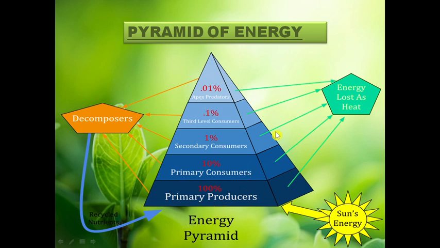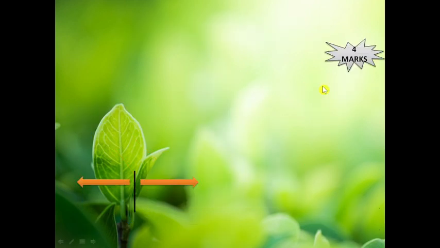So the pyramid of energy concept helps us to explain the phenomenon of biological magnification, which we will learn later in the next lectures. So this was about the types of pyramid.